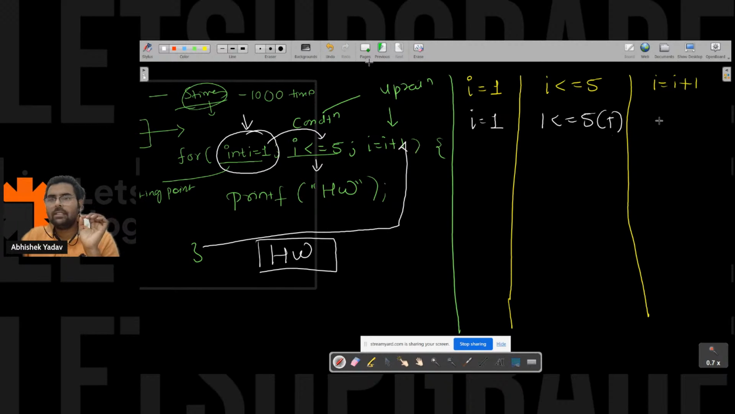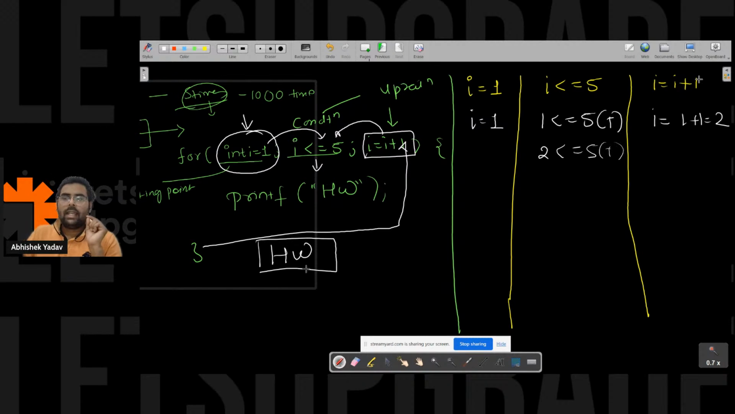And the updation part is what, guys? i = i + 1. The current value of i is 1, plus 1 is 2 here, right? So now the value of i is 2. After executing the updation part, again you will go to the condition part. Again the condition will be checked, that is 2 <= 5. Condition is true. And the moment the condition is true, you will move inside the body.